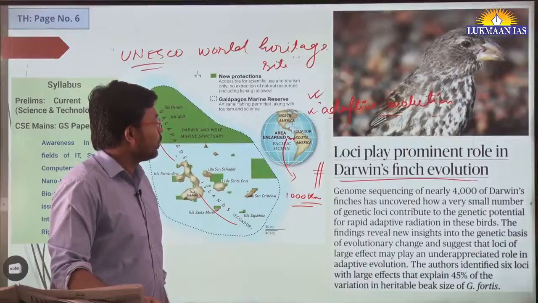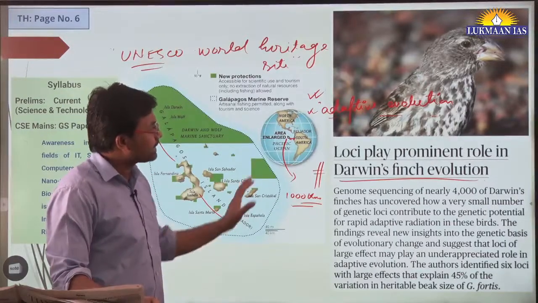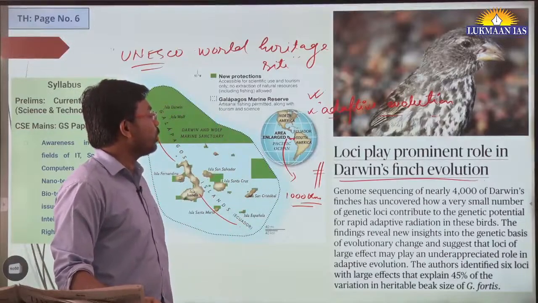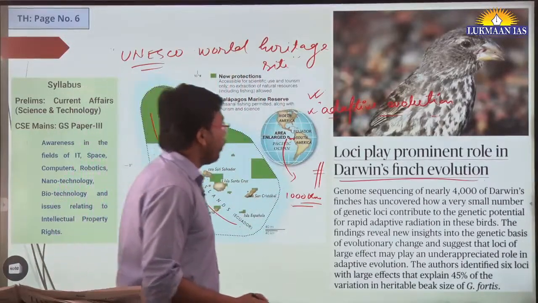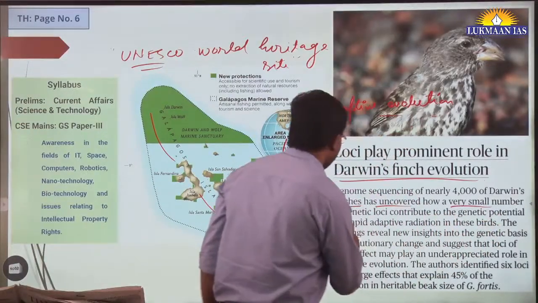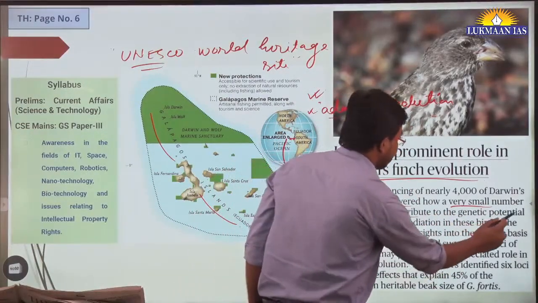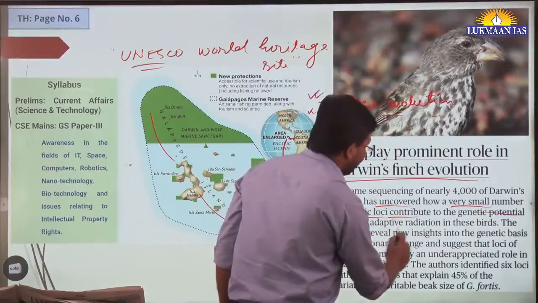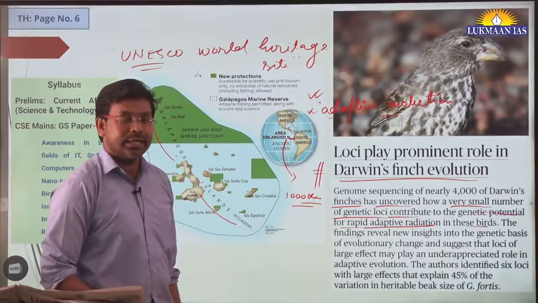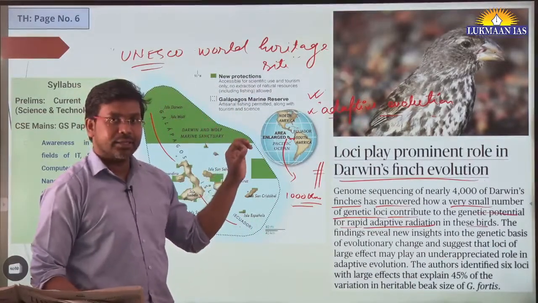So the thing is, Charles Darwin has done a study on the Galapagos Island. So in this article they have said that genome sequencing of nearly 4,000 of Darwin's finches has uncovered how a very small number of genetic loci contribute to the genetic potential for rapid adaptive radiation in these birds. Now let us understand what they are saying.